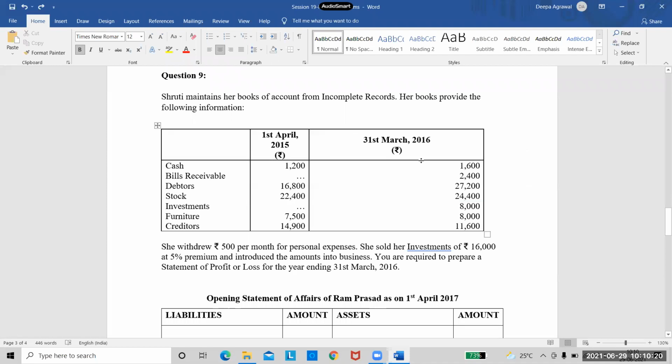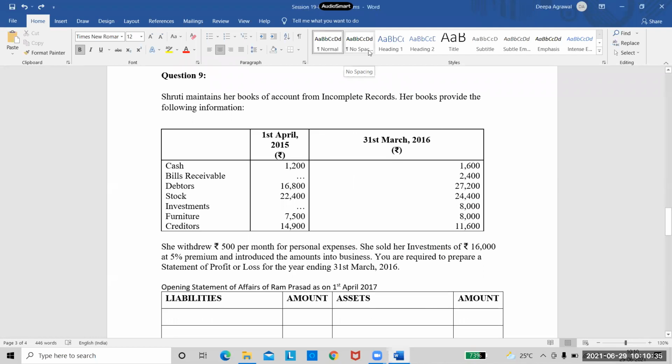So what does this information convey now? What do we need to do? Seeing this table, what do you understand? Opening and closing capitals. Yes, it clearly indicates that we need to prepare statement of affairs to calculate both the opening as well as the closing capitals.